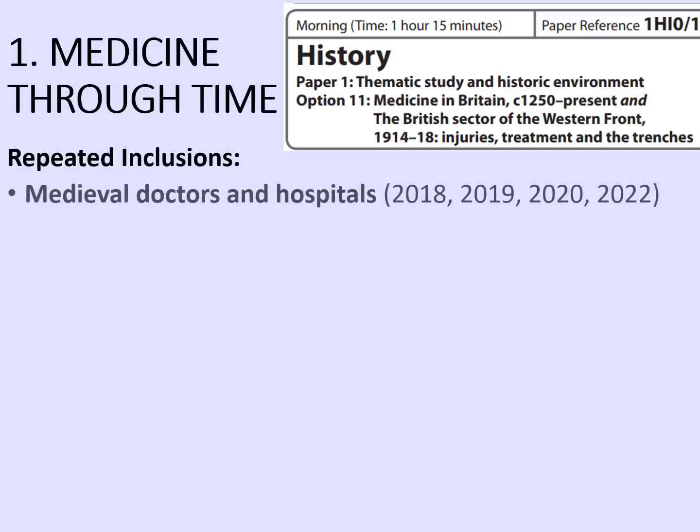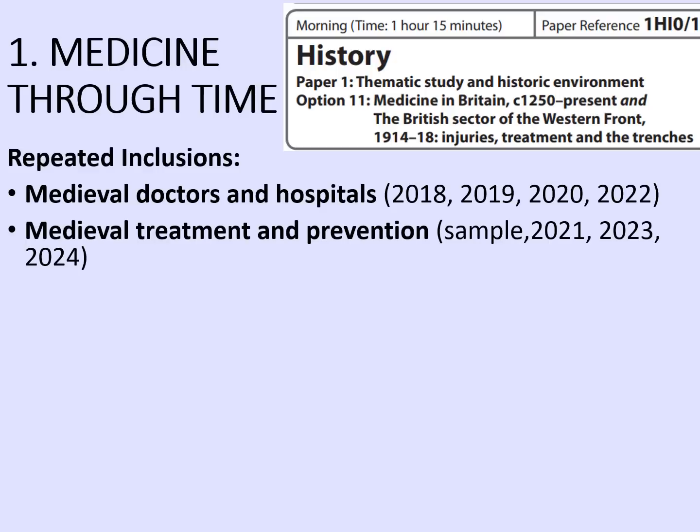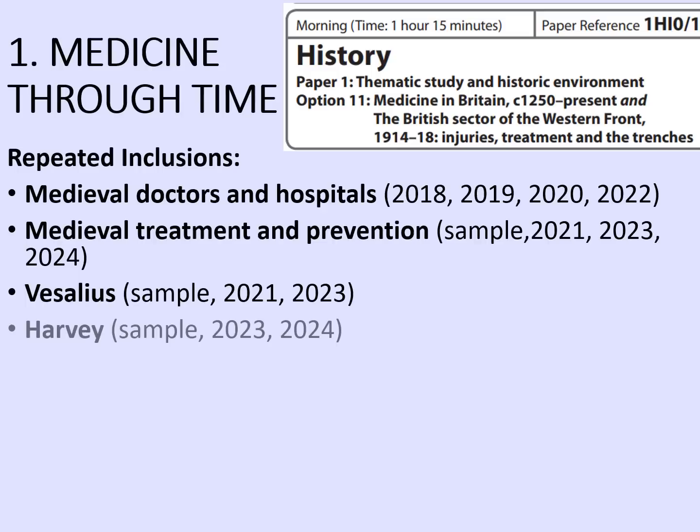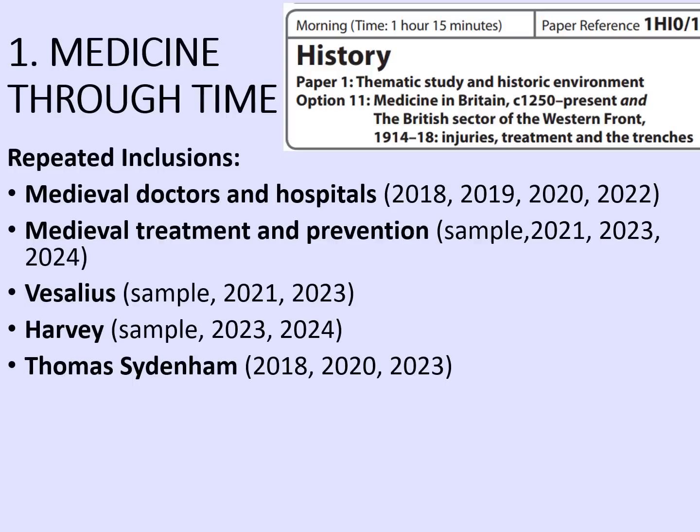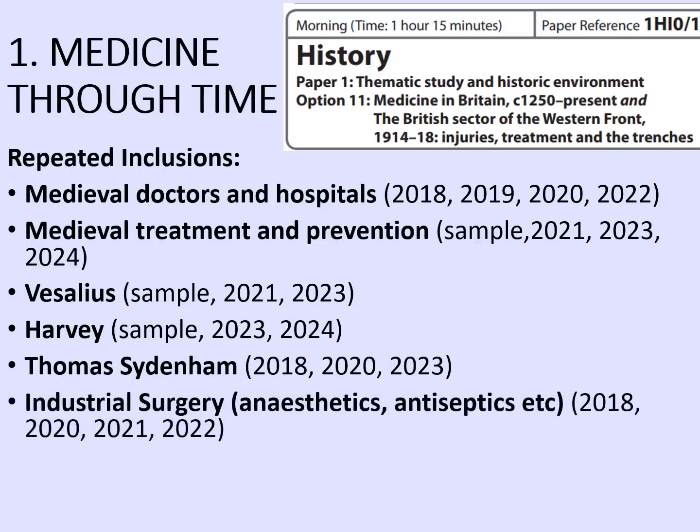We will see. Medieval doctors and hospitals has appeared in 2018, 2019, 2020 and 2022, which does mean that it's not appeared for about 3 years. Medieval treatment and prevention came up in the sample paper, 2021, 2023 and last year, 2024. Vesalius came up in the sample paper, 2021 and 2023, so although he's come up a few times, maybe he's due a look this year as well. Harvey came up in the sample paper, 2023 and last year, 2024, but the most popular was Thomas Sydenham, 2018, 2020 and 2023.